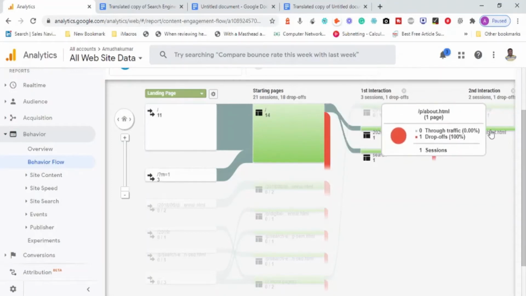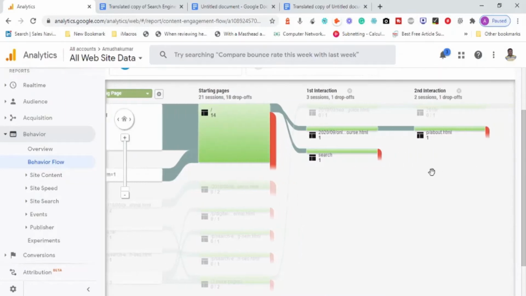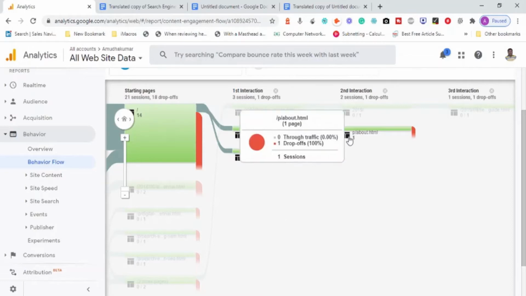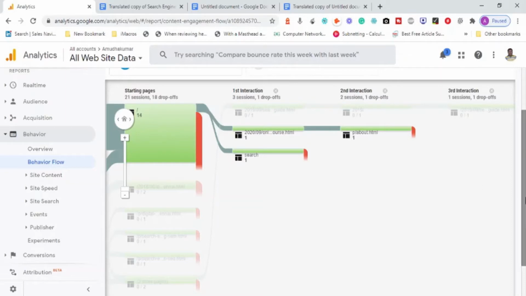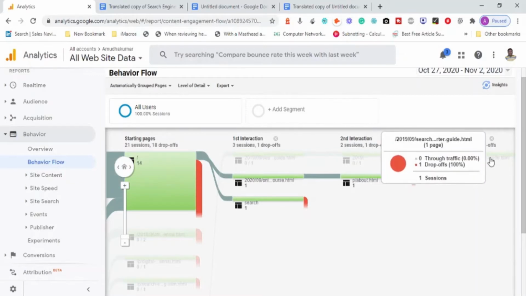Somebody opened the about Amada Kumar page. Here somebody came, did a search in Google, and after the search they left the website. So this is basically interaction. What we have here is a starting page. First interaction: a visitor comes and opens another tab, so he is interacting with the website. Now this is the second interaction and they go to another page. The third interaction is not available here, but a third interaction has also happened for the SEO starter guide.